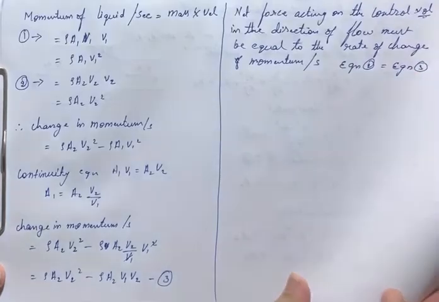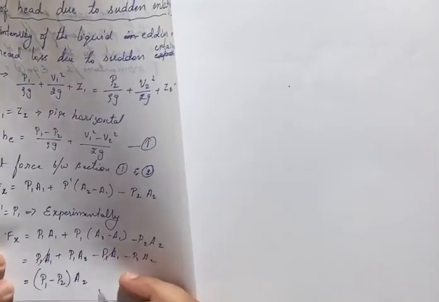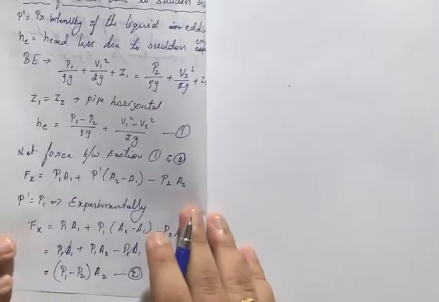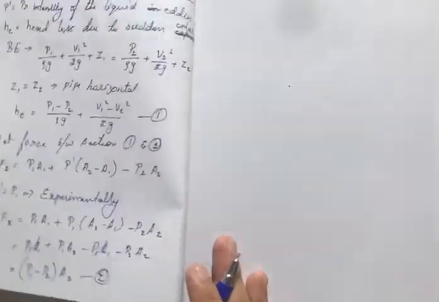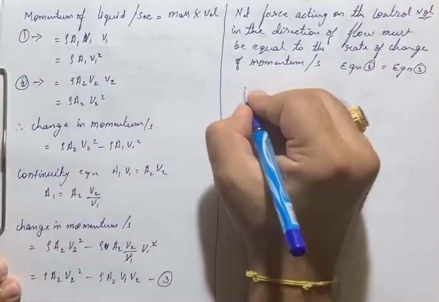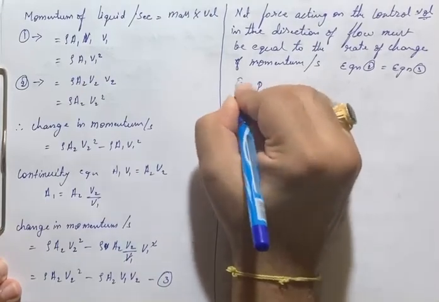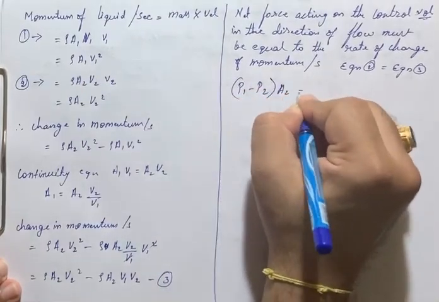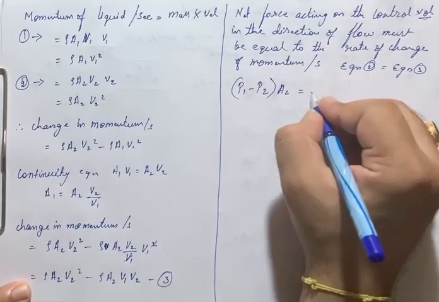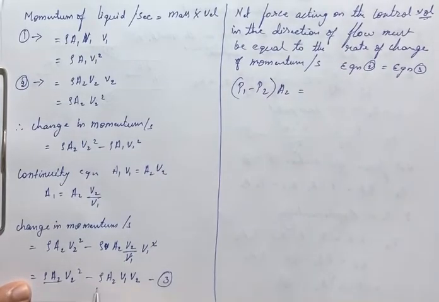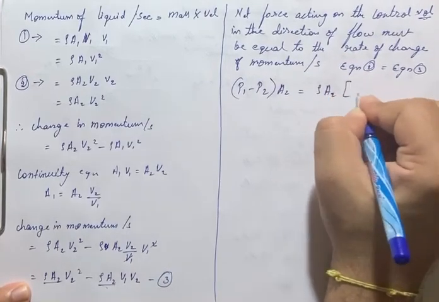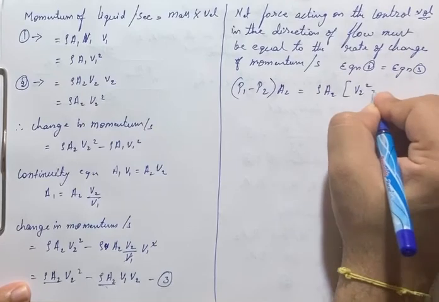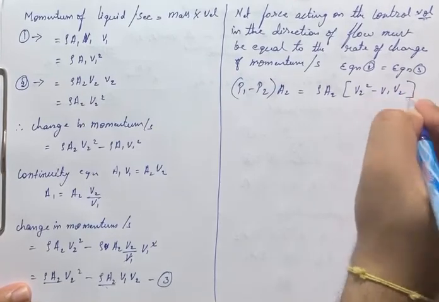Right. So I need to equate equation 2 and equation 3. Equation 2 is this one. We have f of x is equal to (P1 minus P2) into A2 here. That is (P1 minus P2) into A2 is equal to this equation, where rho A2 is common. So take rho A2 common: rho A2 into (V2 square minus V1 V2).